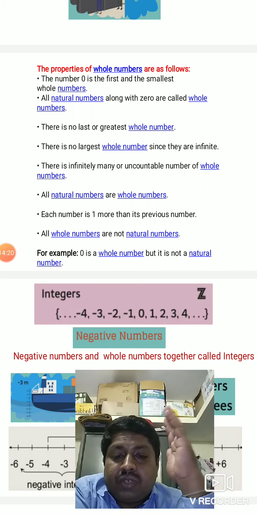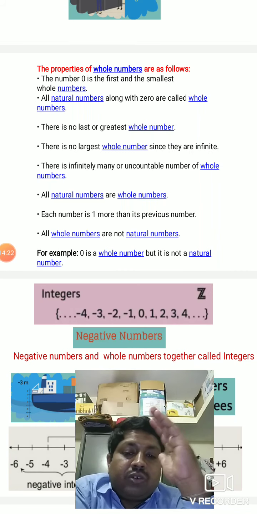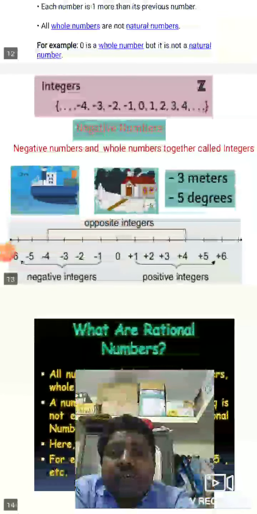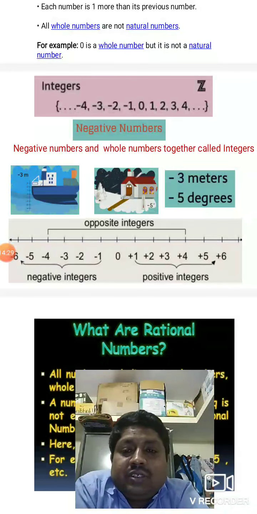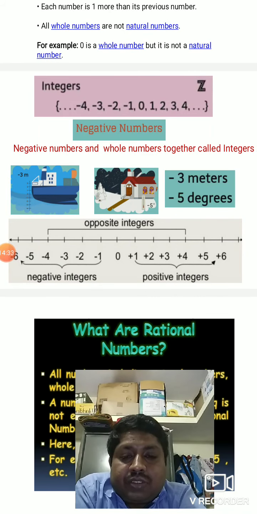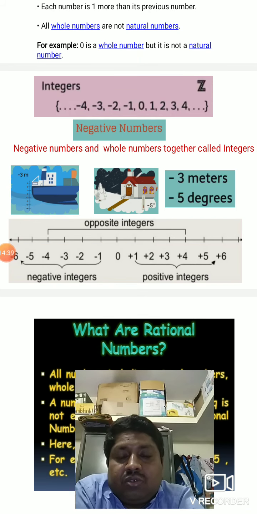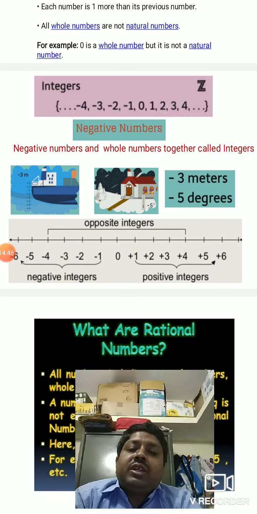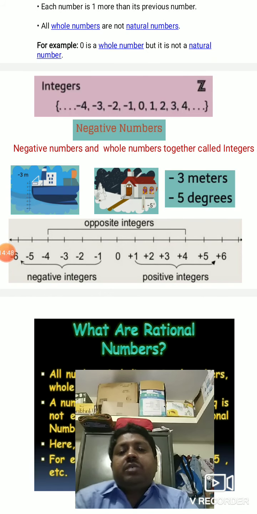This is about the whole numbers. Natural numbers means counting from 1. Whole numbers means counting from 0. Let us see now integers. Do you know, children, what we mean by integers? See, on the screen you can see integers means 0, 1, 2, 3, minus 1, minus 2, minus 3. You already see negative numbers, isn't it? 0, 1, 2, 3, 4, 5, minus 1, minus 2, minus 3, minus 4, etc. These are called integers.